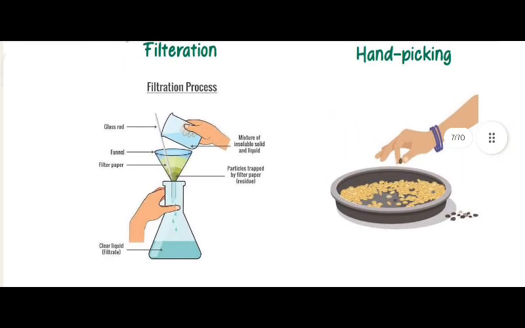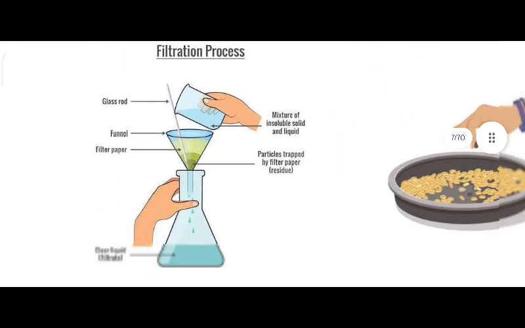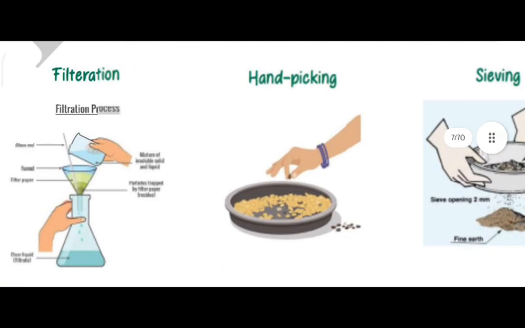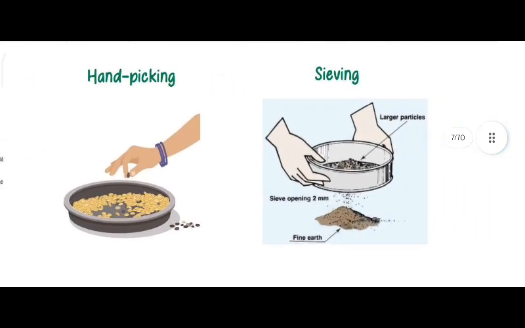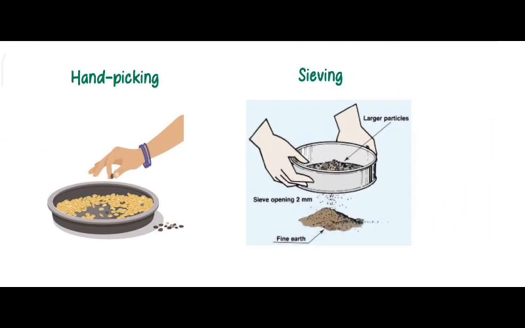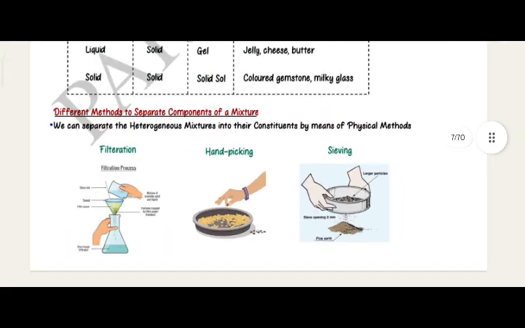Filtration. Filtration process: glass rod, funnel, filter paper, mixture of insoluble solid and liquid, particles trapped by filter paper, residue, clear liquid filtrate. Hand picking, sieving, large particles, sieve opening 2 mm, fine earth.